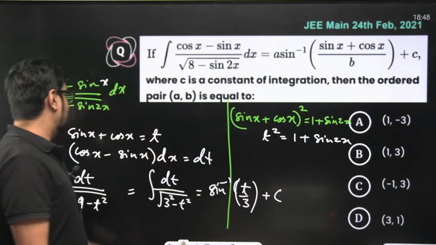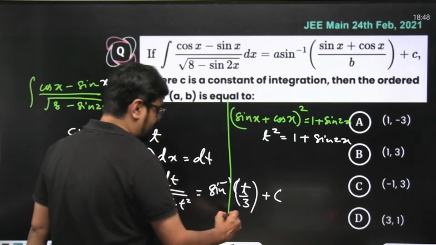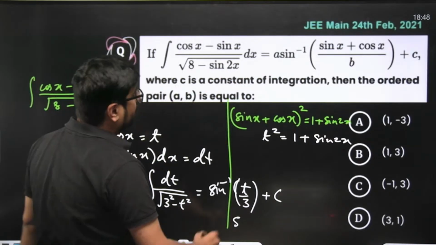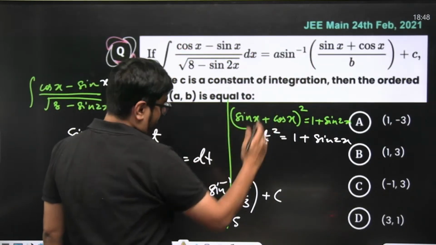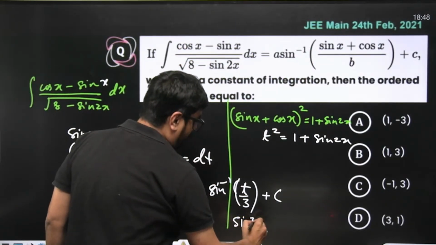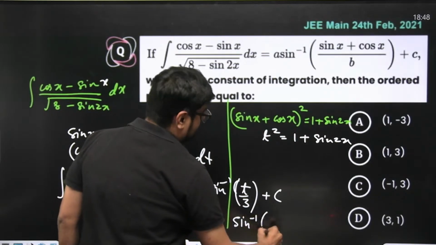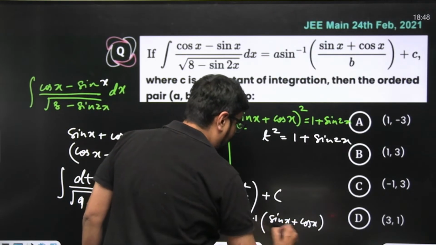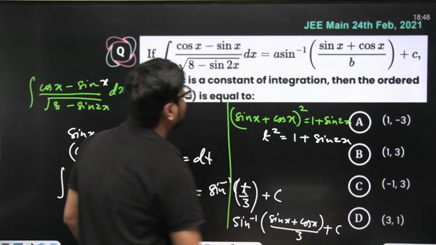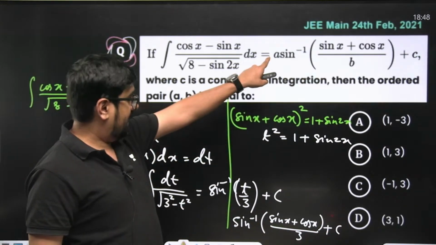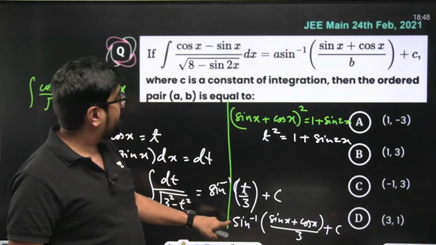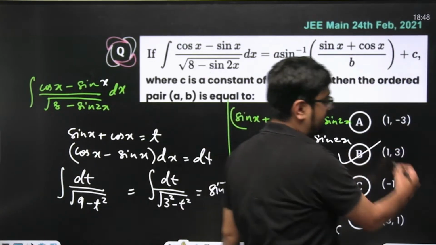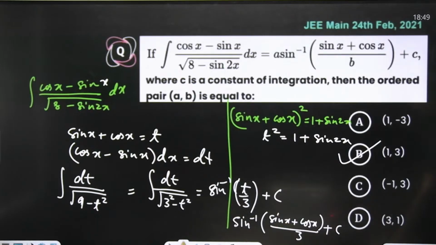What was our t? T was sin x plus cos x. Here it is given, no? The integral of this is given equal to this. So sine inverse of (sin x plus cos x) by 3 plus c. So what did a become? A became 1. There is no coefficient over here. What did b become? B became 3. So option B is our answer. A became 1, B became 3.